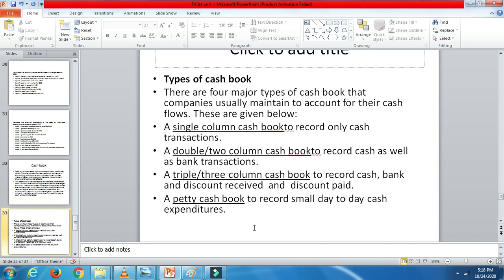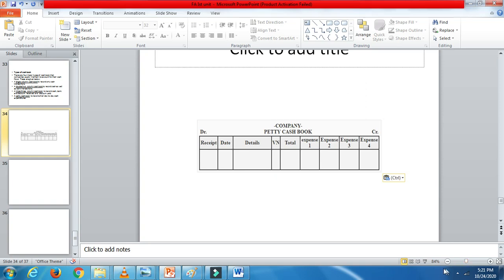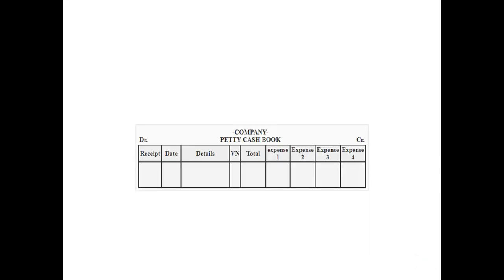I am going to show you the proforma of petty cash book. This is a proforma of petty cash book. Almost every alternate semester, he'll give you this problem. This is very important and easy also.